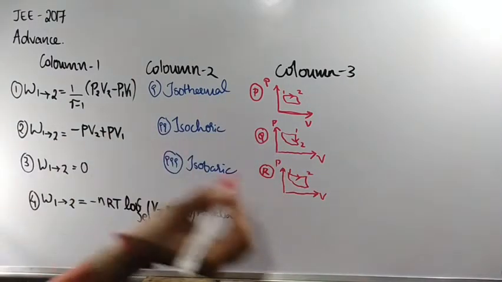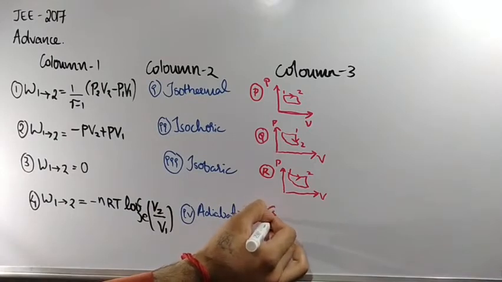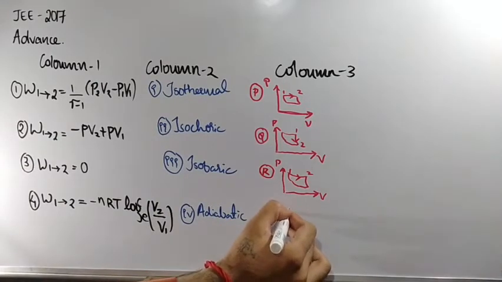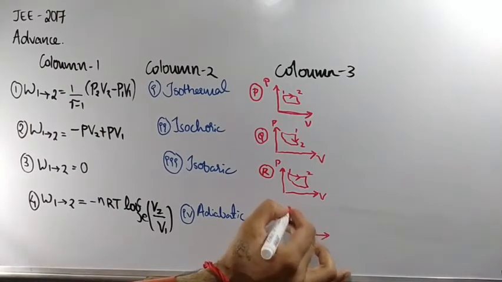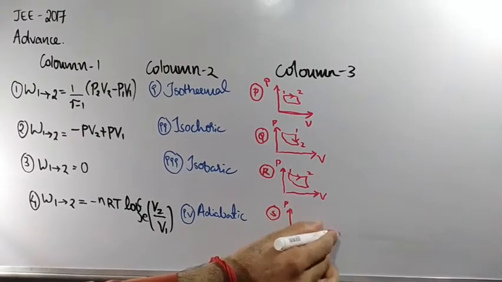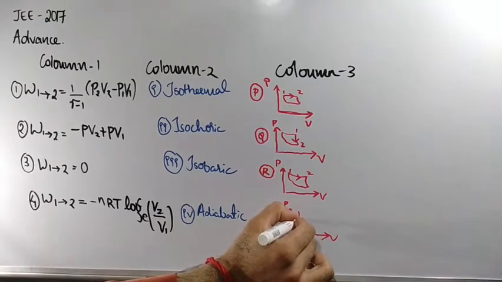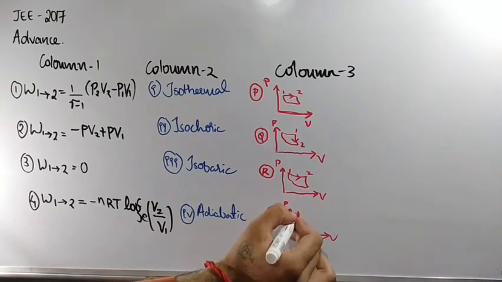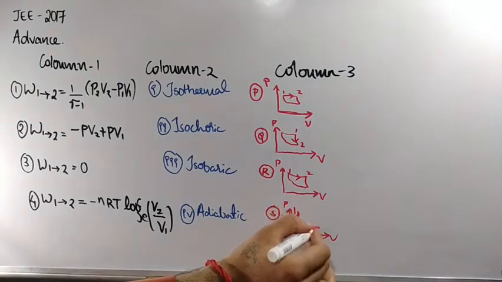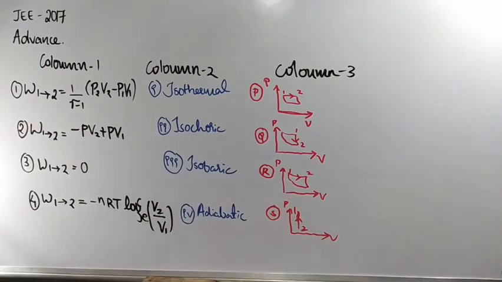And the last one, they had given P and V, and a straight line. From here they had given 1, here they had given 2. Clear? So now you have to match the following. Start along with me.